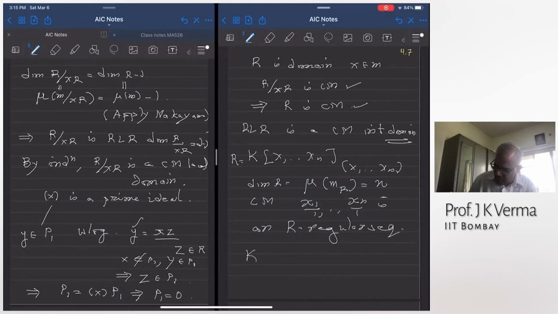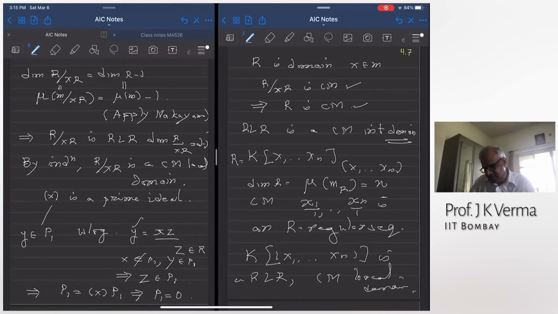And the same argument will apply if I take a power series ring over a field, then this is a regular local ring and therefore a Cohen-Macaulay local domain. Later on, I'll generalize this, that the field is not necessary. You could start with any Cohen-Macaulay local ring and then take a polynomial ring over it. It will be a Cohen-Macaulay ring, or take a power series ring over it. It will again be Cohen-Macaulay. But because of a regular local ring being a Cohen-Macaulay domain, these two rings are regular local rings, and they are also Cohen-Macaulay domains.